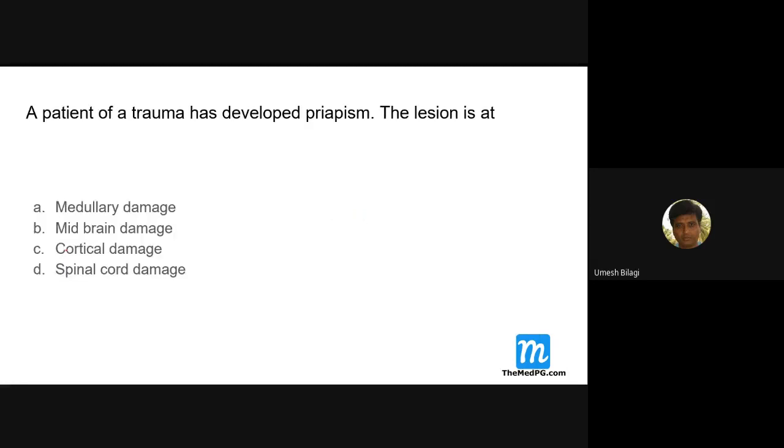Patient of trauma has developed priapism. The lesion is at where? Medullary damage, midbrain damage, cortical damage, spinal cord damage. Spinal cord. Yeah, good. Spinal cord damage.